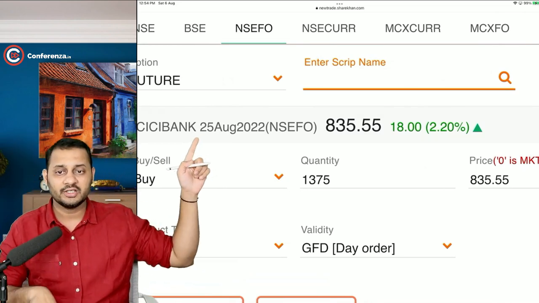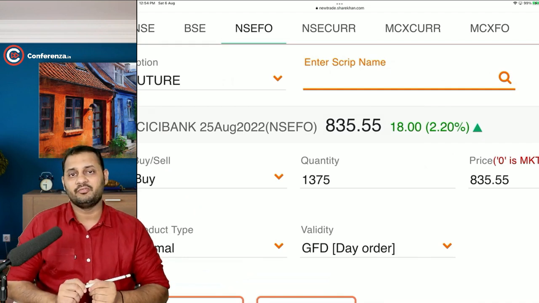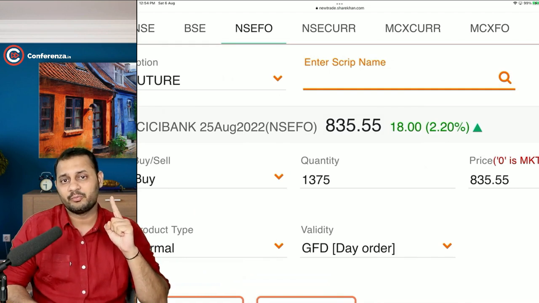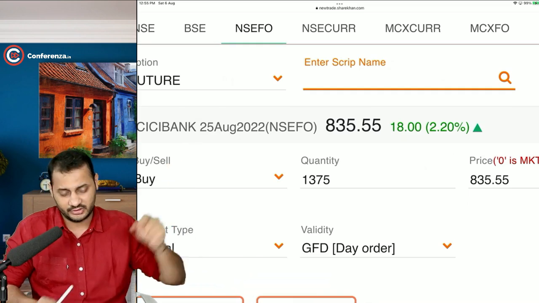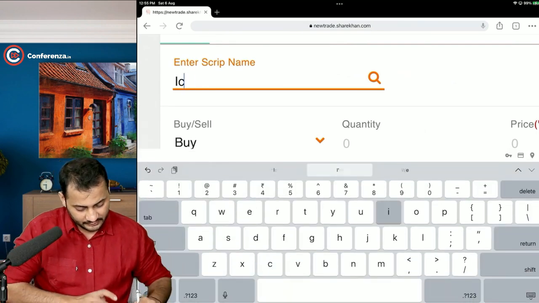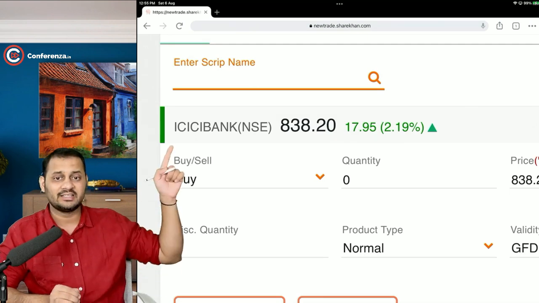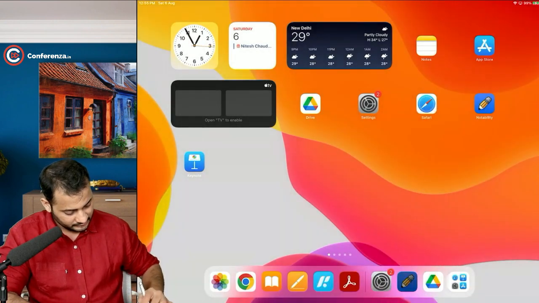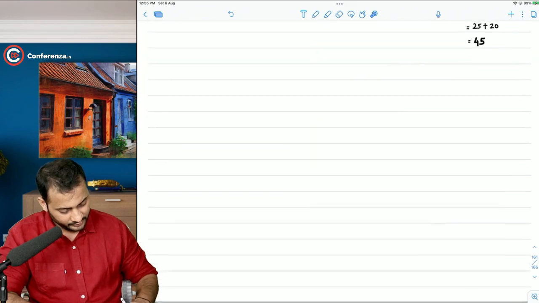This 25th August 2022 ICICI Bank future is available at 835.55. So the price of one equity share is 835.55. It's not today's price. It's the price estimated for 25th August. Now understand, if I go back to NSE and I type ICICI Bank share, you can see the current spot price is 838 rupees. Let me take it to this calculation. It's going to be an interesting part now.